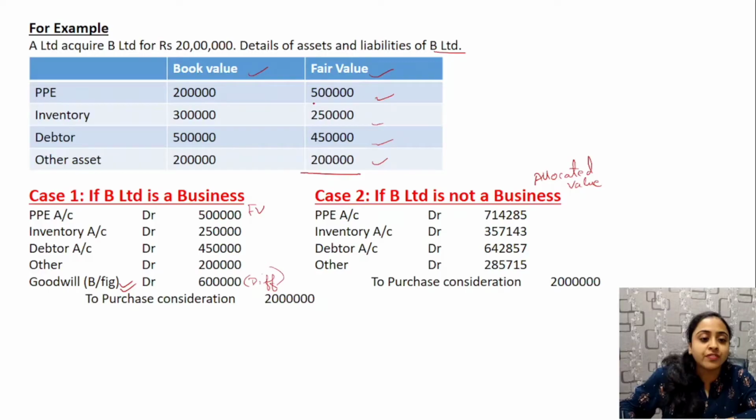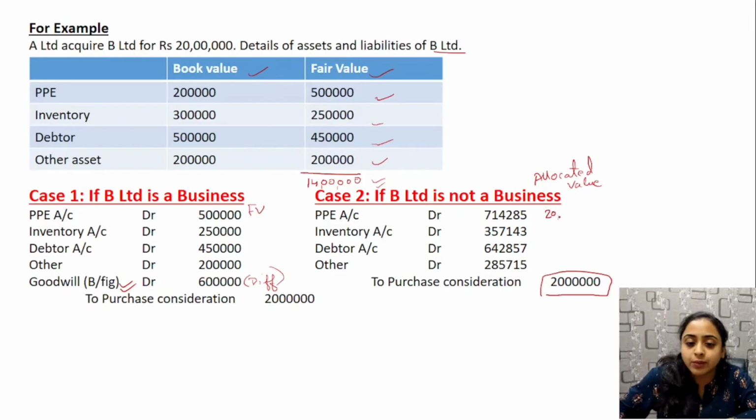If we total 5 lakh plus 2 lakh 50,000 plus 4 lakh 50,000 plus 2 lakh, it amounts to 14 lakh in total. Now what happens is this 20 lakh is allocated over this 14 lakh in the ratio 5, 2.5, 4.5 and 2.